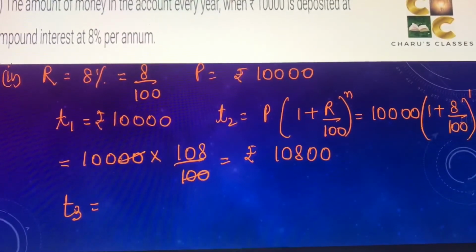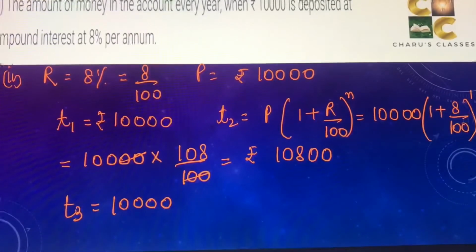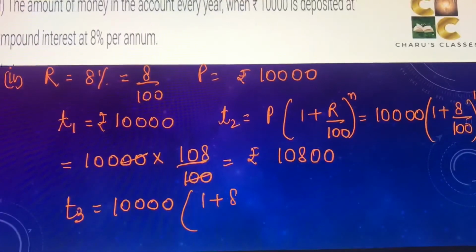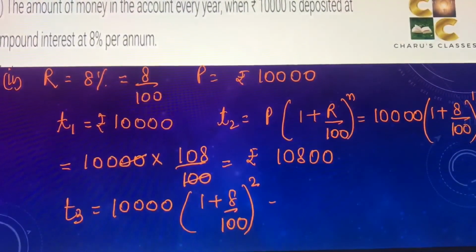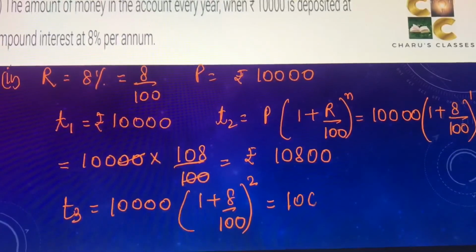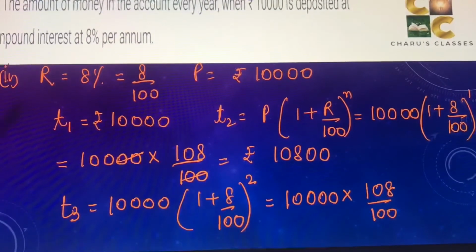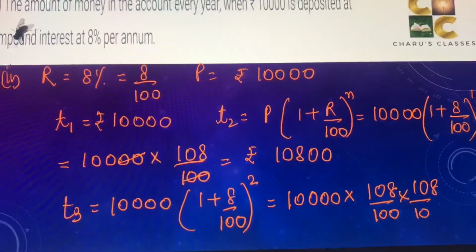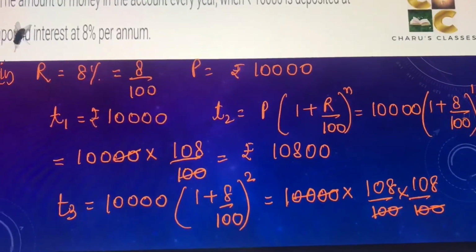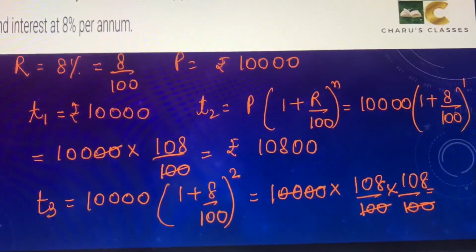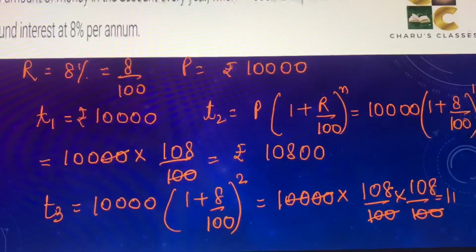After 2 years, that is our term 3, the amount will be 10,000 multiplied by 1 plus 8 by 100 to the power n, which is the second year. So this will be 10,000 multiplied by 108 by 100 into 108 by 100. These two zeros and these two zeros will cancel. So 108 into 108, this will come as 11664.